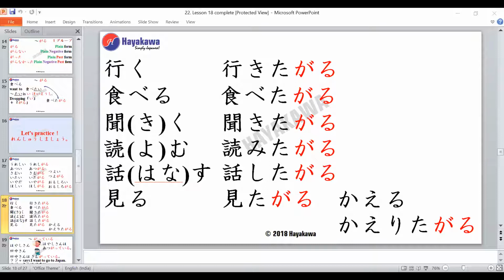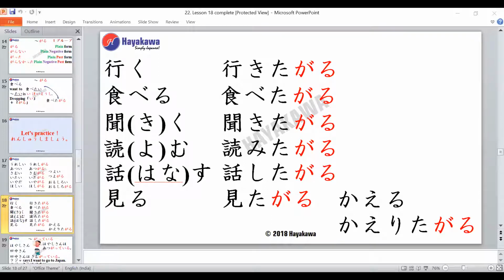Okay, the next verb is Kaeru, which means to come back, right? To return. To go back home or return. Right? So Kaeru. Shweta-san, would you like to try this? Kaerita Garu. Very good, Shweta-san. So it becomes Kaerita Garu.